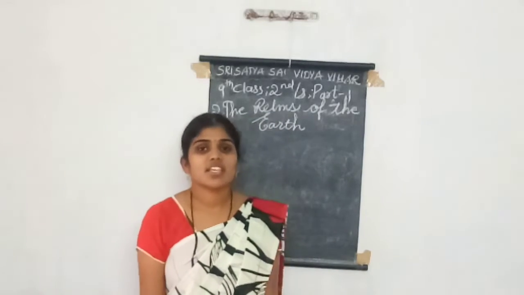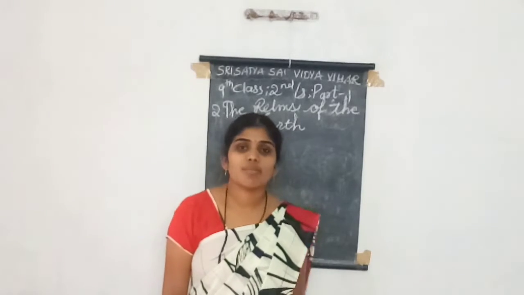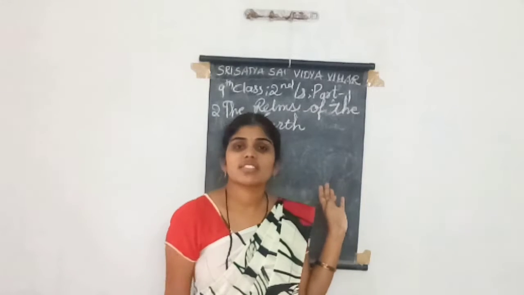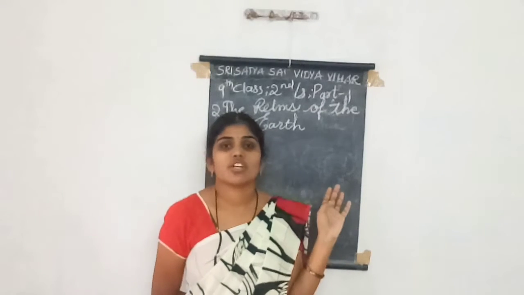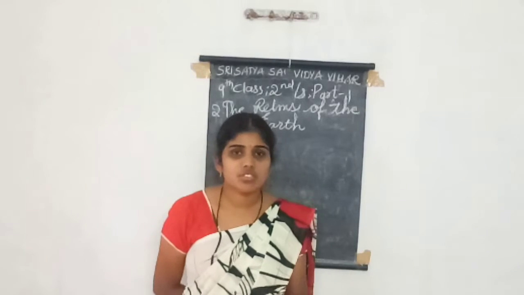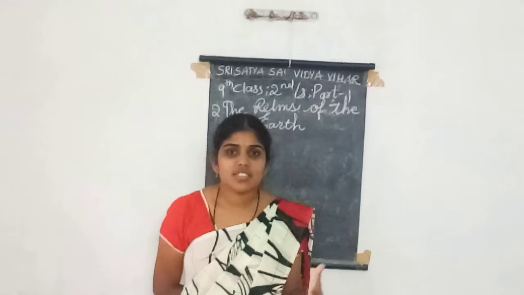In the last lesson we discussed how the earth was formed, what the shape of the earth is, latitudes, longitudes, the sun, the universe, the solar system, distances, everything we learned.